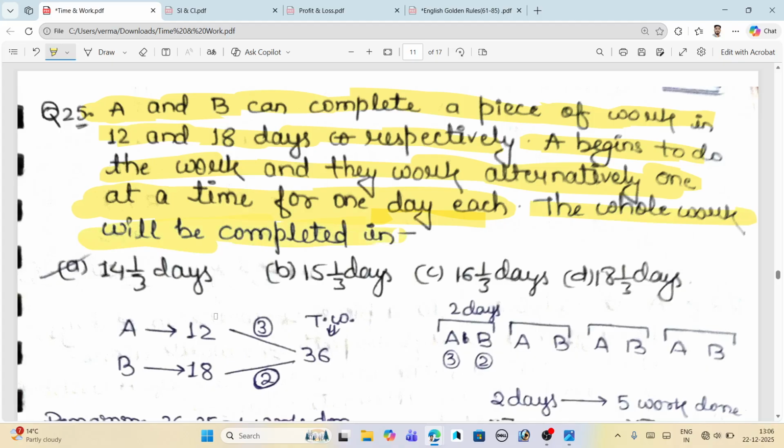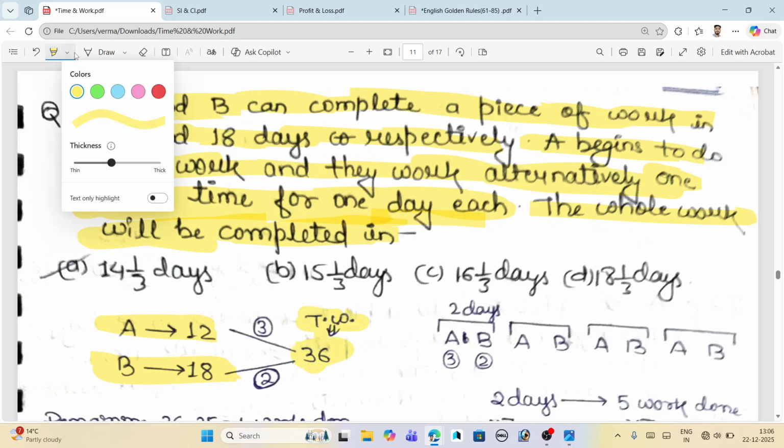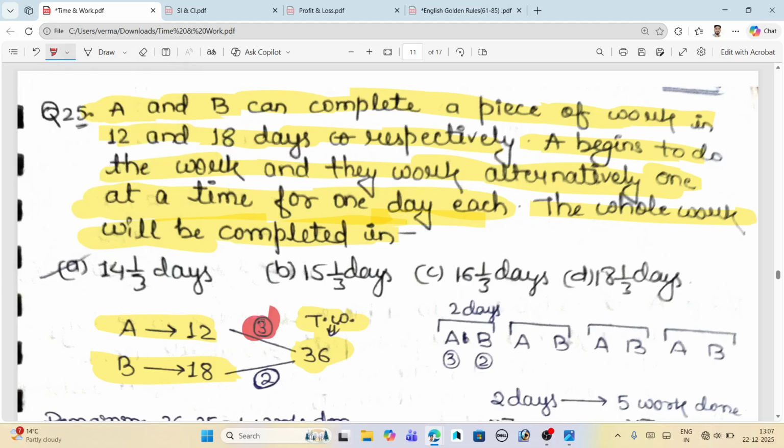First, the basic thing is to take the LCM of 12 and 18. We will get 36 as the LCM, and this is also our total work. We also get the efficiency of A and B as 3 and 2 respectively.